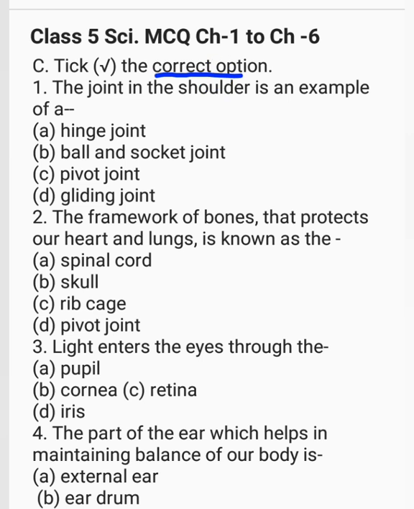The joint in the shoulders is an example of a hinge joint, ball and socket joint, pivot joint, gliding joint. The correct option is ball and socket joint. The framework of bones that protects our heart and lungs is known as the spinal cord, skull, rib cage, pivot joint. Rib cage. The correct option is rib cage.